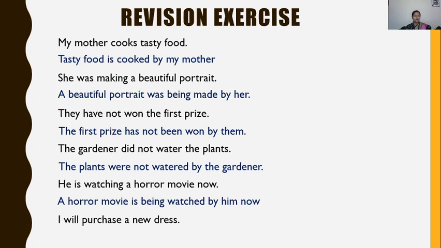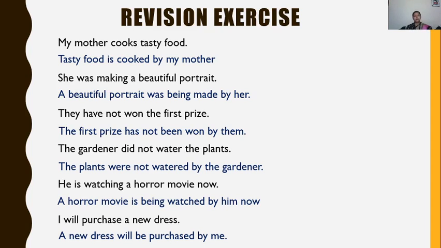Cleared? Now the last sentence is, I will purchase a new dress. Can you tell me the tense of this sentence? Future tense. It is in simple future tense, because future continuous doesn't have its passive form. I will purchase a new dress. And what is the object in this? A new dress. So what will be the passive form? A new dress will be purchased by me.